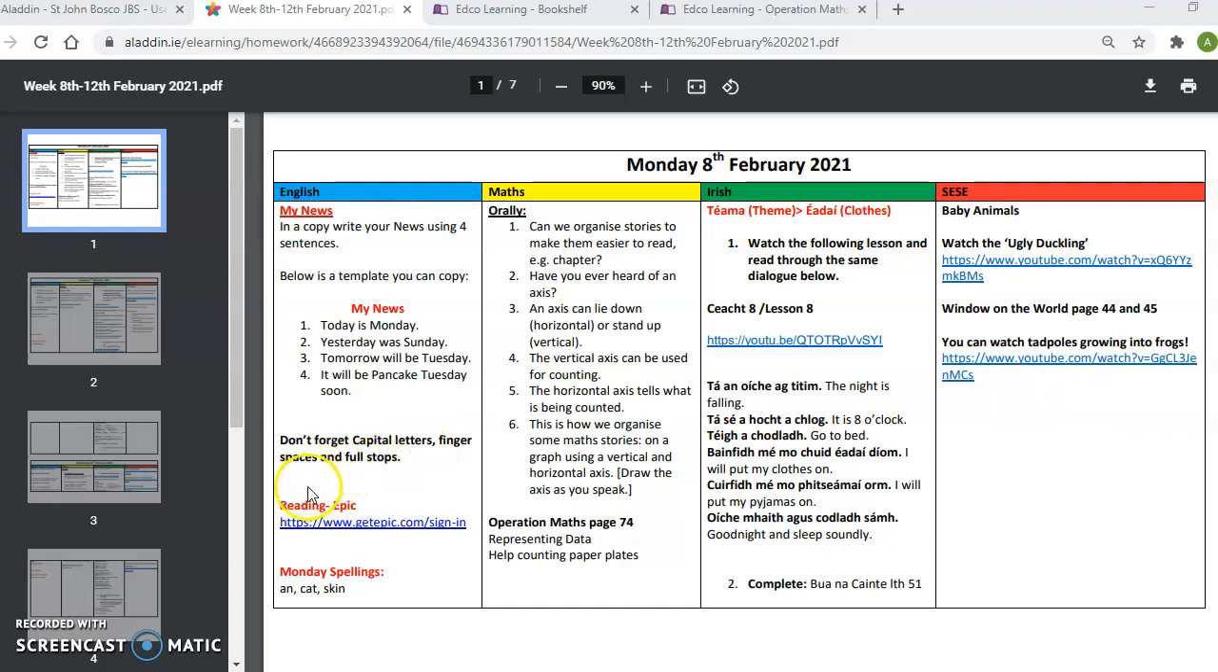Once you have that done, you can click into your Epic and pick a new book to read today. And your Monday spellings are Anne, cat, and skin. And then for maths, you're going to do a little bit of an oral activity.